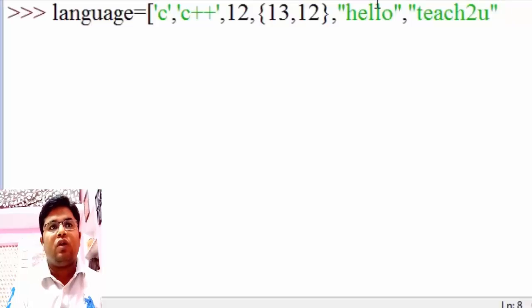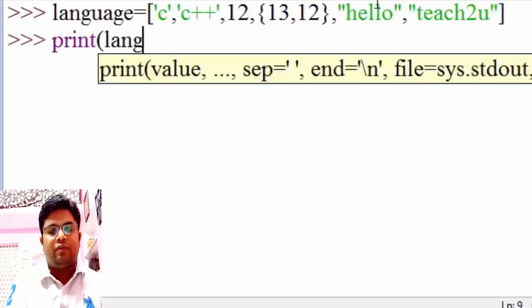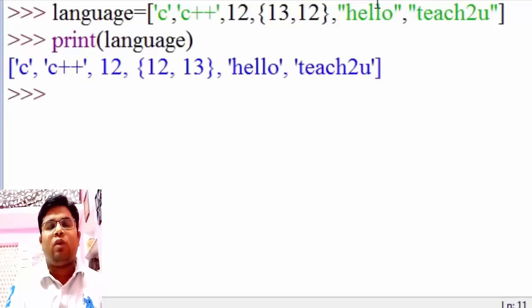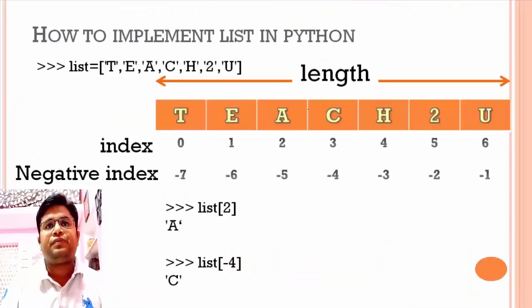So you will notice that I have used different types of values in a list, and it can easily contain all of them. So when I write print language, it will print the values. So that's how we can create a list and assign values in a list.